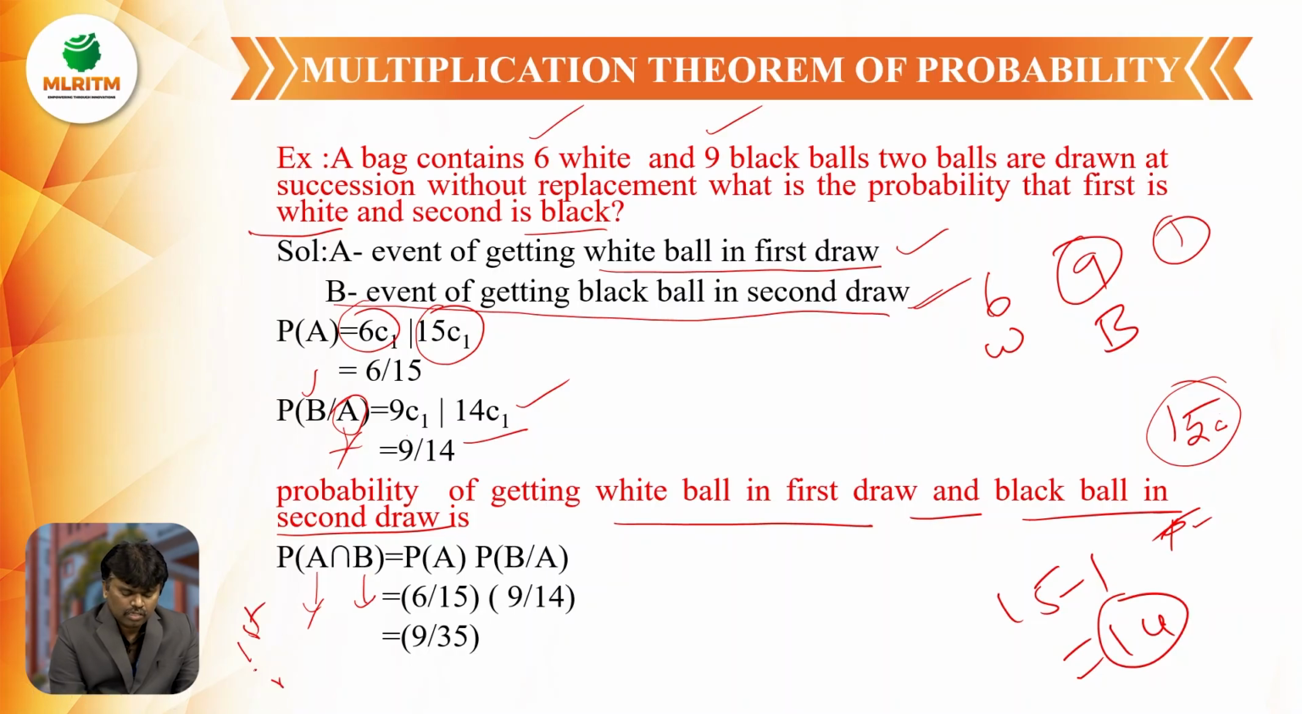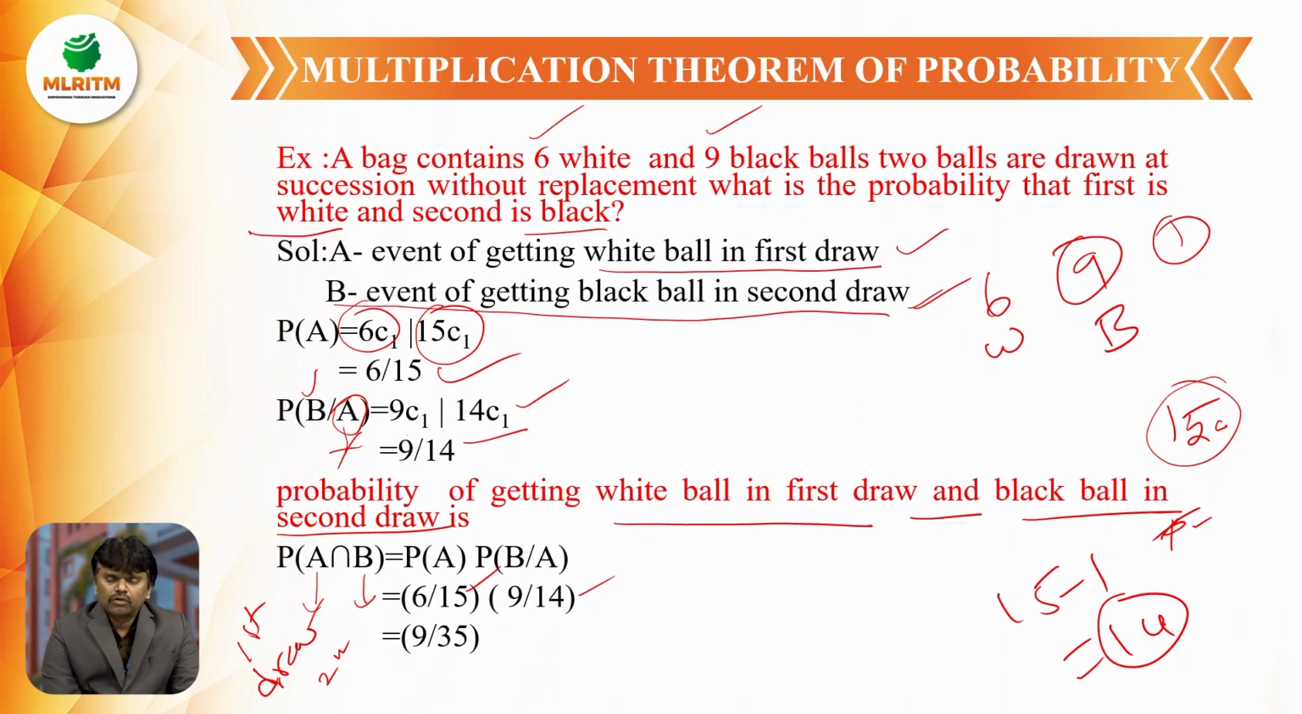This is the first draw, I am taking the white ball. Second draw, I am taking the black ball. From the multiplication theorem, P of A intersection B is equal to P of A into P of B by A, or P of B into P of A by B. P of A is equal to 6 by 15. P of B by A is equal to 9 by 14. That is equal to 9 by 35.